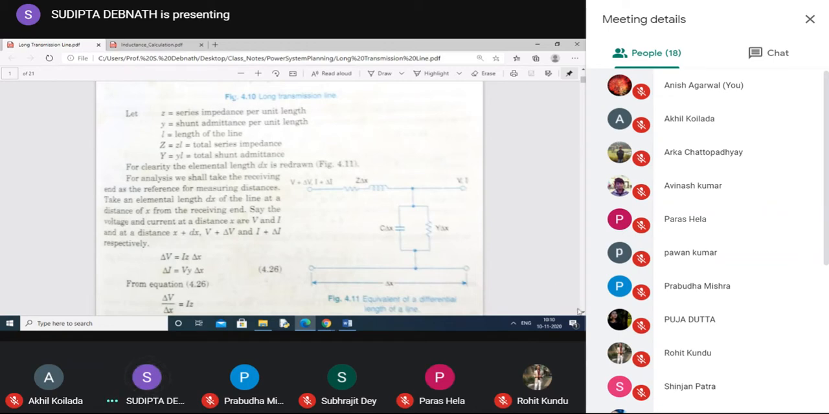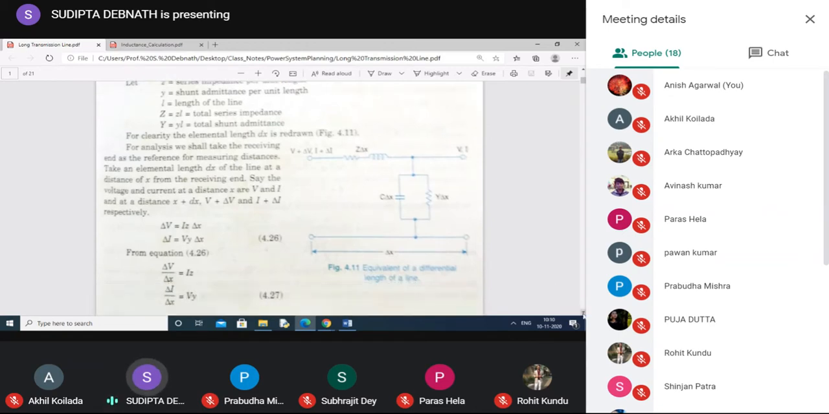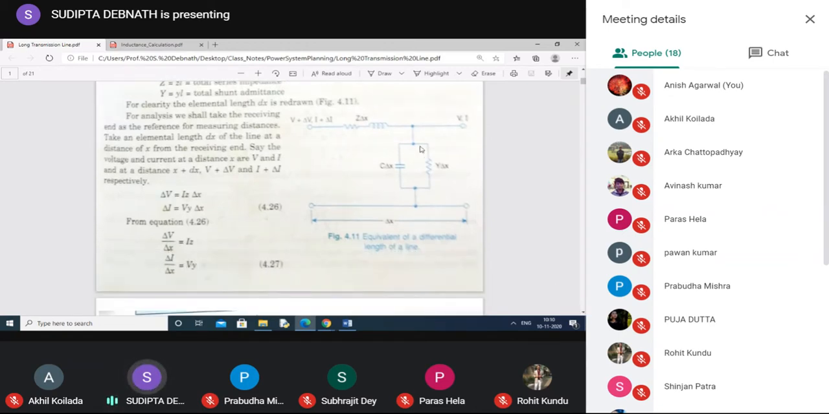So what is the voltage drop in this section? In this section, voltage drop will occur due to the series impedance. So the voltage drop will be I into Z into delta X. Now you may ask why it is I, and why it is not I plus delta I. Actually, delta I is very small, so instead of writing I plus delta I, we can write I.